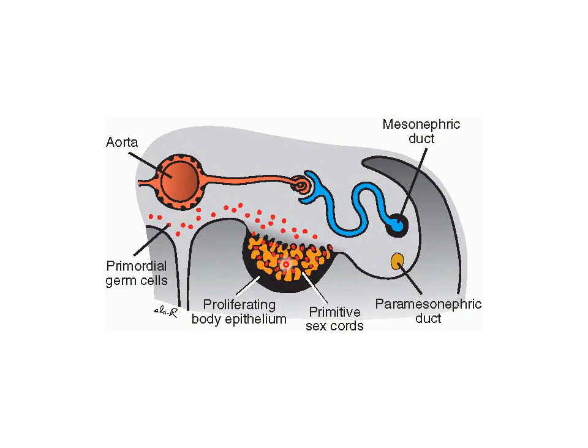The indifferent gonad now consists of an outer region called the cortex and an inner region called the medulla. So this is the outer region and this is the inner region, the medulla. Both regions are present in the gonads of male and female embryo during the indifferent stage. However, after the 6th week, they pursue different fates in the male and female. In the male embryos, the medulla differentiates into testes and the cortex regresses, while on the other hand, in female embryos, the cortex differentiates into ovary and the medulla undergoes regression.